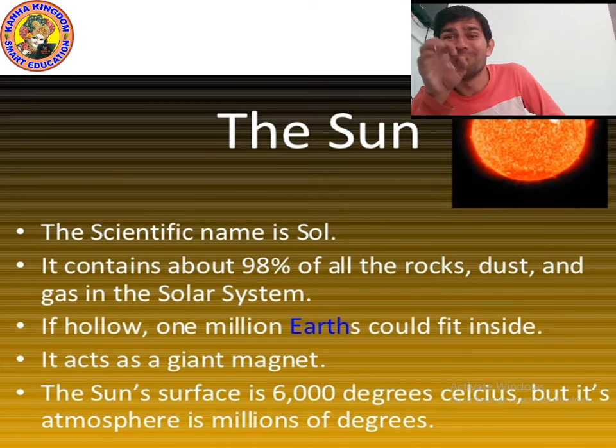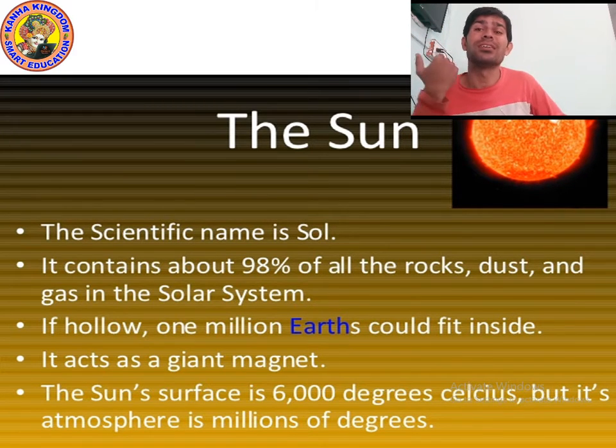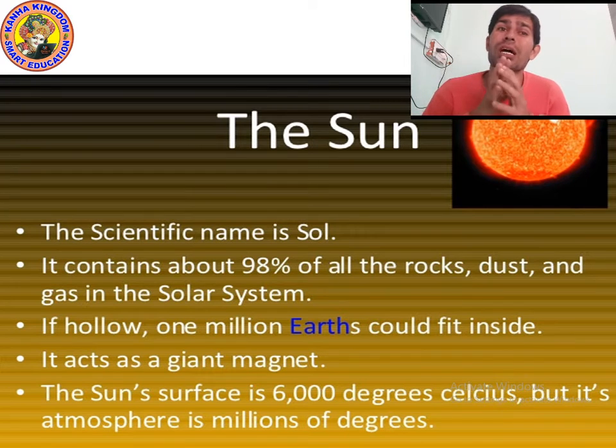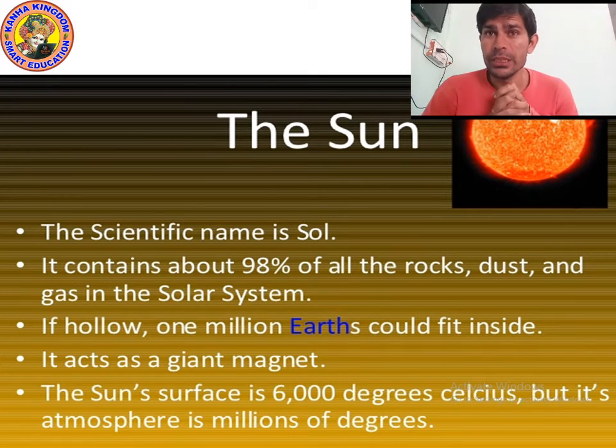Our sun is very small in comparison to other suns. Isn't it amazing? And it acts as a giant magnet. That's why all the planets revolve in their orbits.